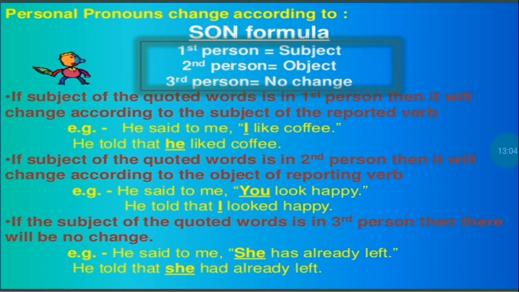So how do we use the SON formula? If in the quotation marks we have first person, then it will change according to the subject. Correct? The subject is he. If it is in the second person, then it will change according to the object, according to me. And if it is in the third person, then there will be no change. She will remain she, right? So this is the formula that you must remember regarding personal pronouns. You must revise your personal pronouns very carefully.